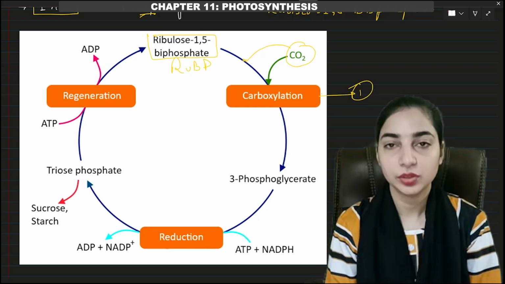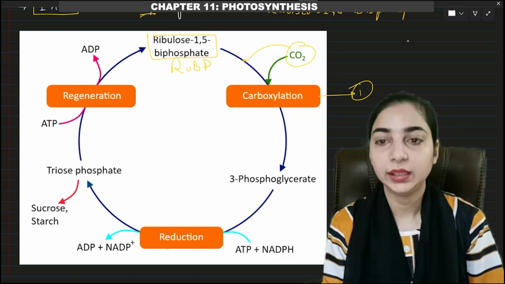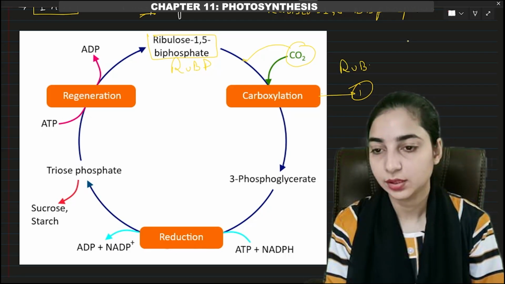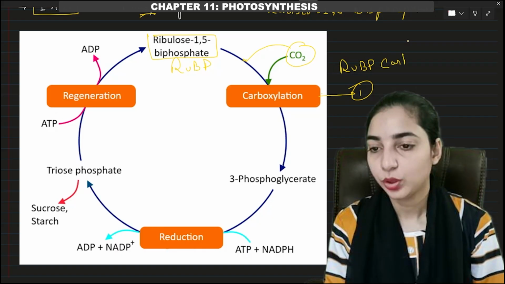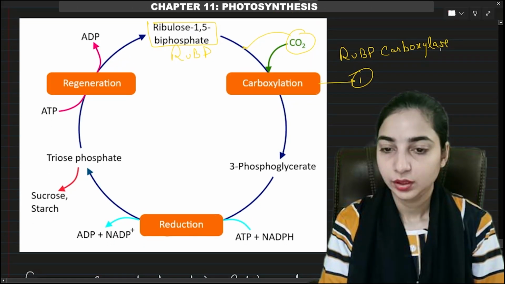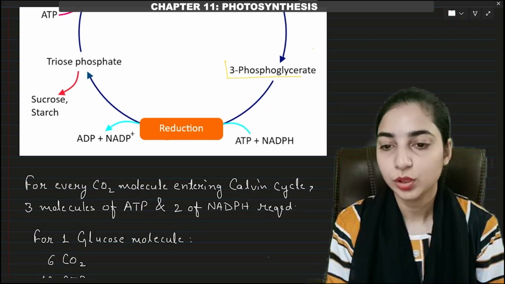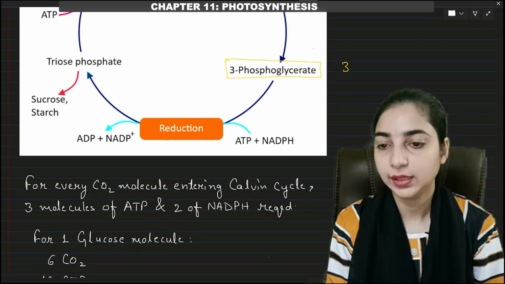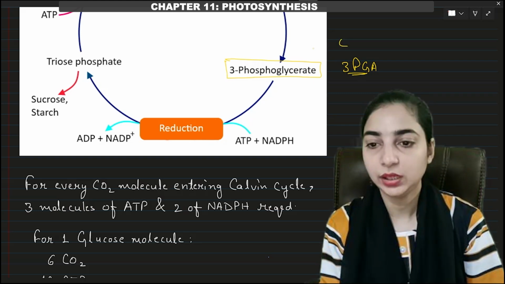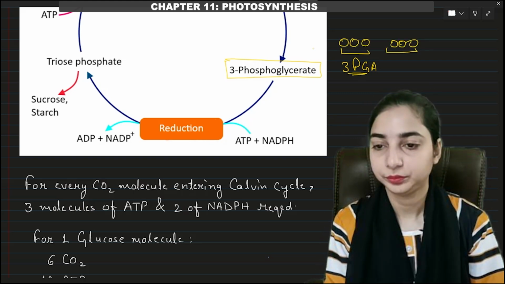This reaction was catalyzed by the enzyme RuBP carboxylase, which is also known as Rubisco. As a result of carboxylation, what was formed? 3-phosphoglycerate or 3-phosphoglyceric acid, that is 3 PGA. How many molecules of 3 PGA? 2 molecules were formed.